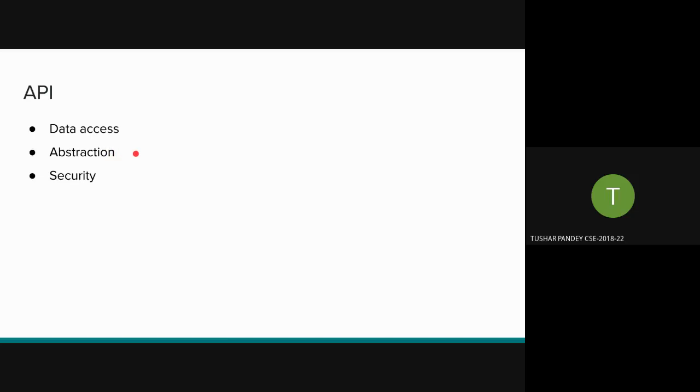Abstraction actually means that it's hiding a lot of complexity underneath that it doesn't want the end users to know. It would be very complex for the end user if they were to perform all those tasks that the API is already performing for them. It's in place for that. Take the example of Uber, the Uber app on your phone. It shows a map when you choose a destination. Do you think that Uber gets the map from satellites or other government resources and plots it and takes care of all the places and other things?